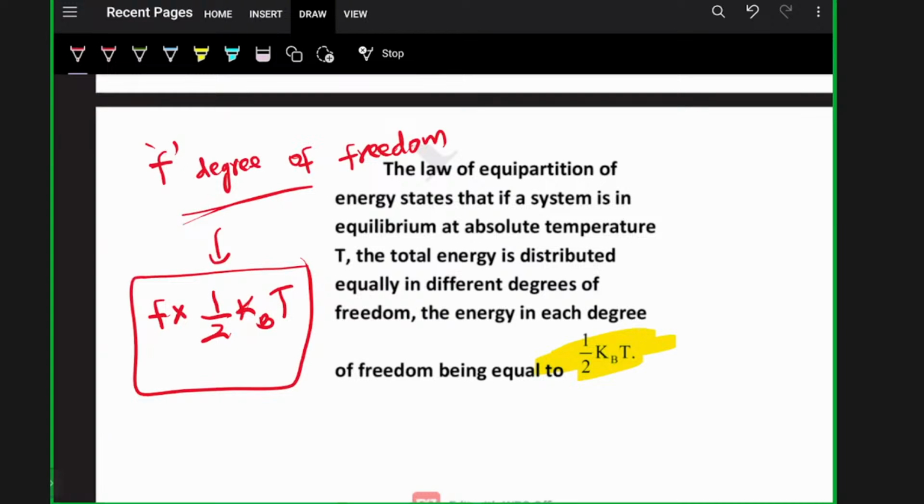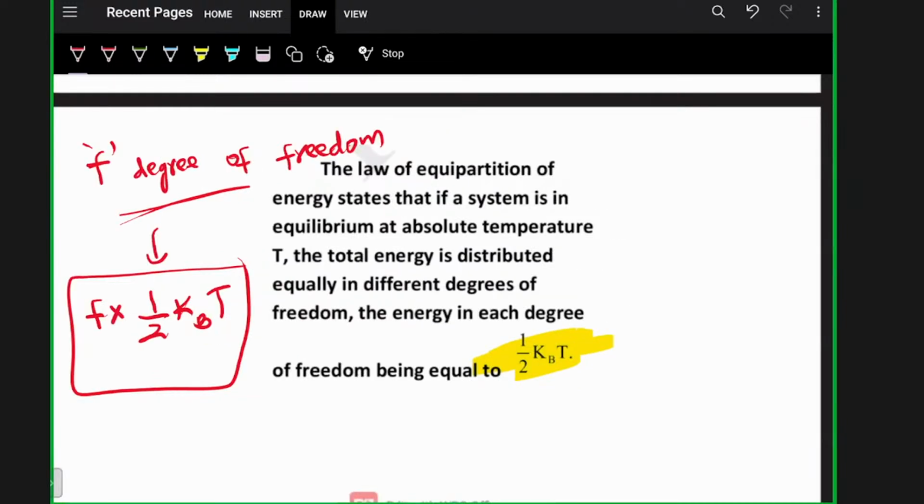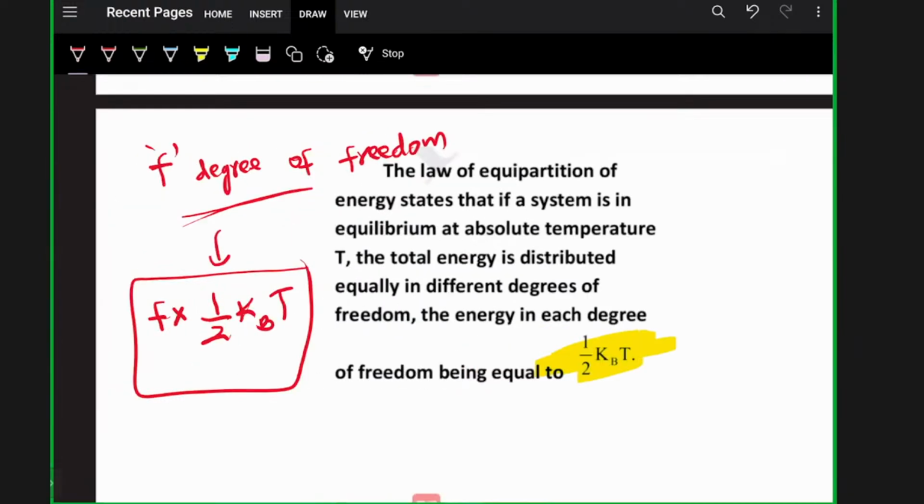Basically, the law of equipartition of energy is saying that energy is equally shared among every degree of freedom. And the amount equally shared is half kBT. That means energy is shared to each degree of freedom as half kBT, half kBT, half kBT. If suppose 3 degrees of freedom exist, the energy will be 3 into half kBT. It's clear? That is the law of equipartition of energy. I hope it's clear.